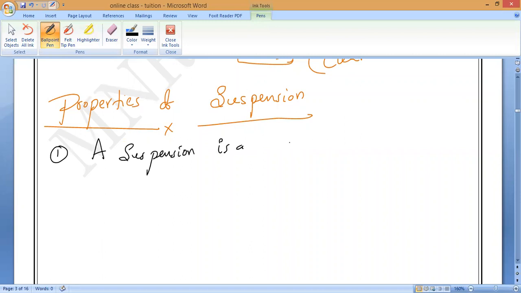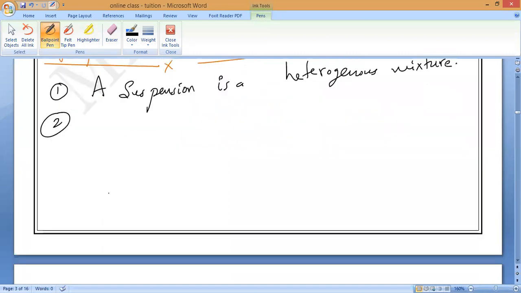A suspension is a heterogeneous mixture. Now, what is the particle size in solutions? Anybody? 1 nanometer, that is 10 to the power minus 9 meters. Correct or not? Now if you observe, in suspensions the size of the solute particles is quite large. It is larger than 100 nanometer in diameter.